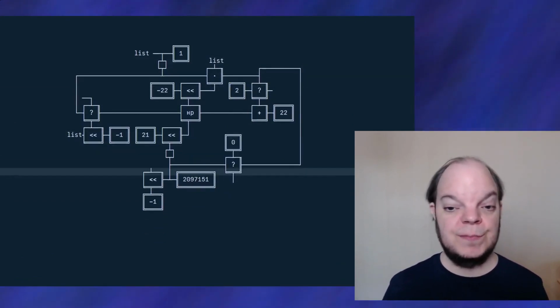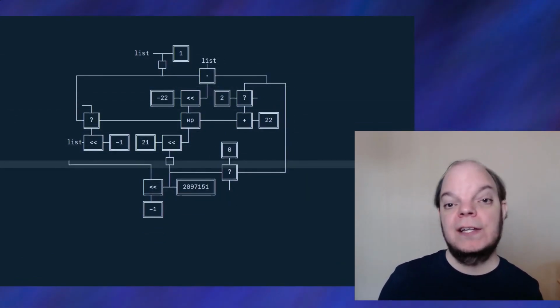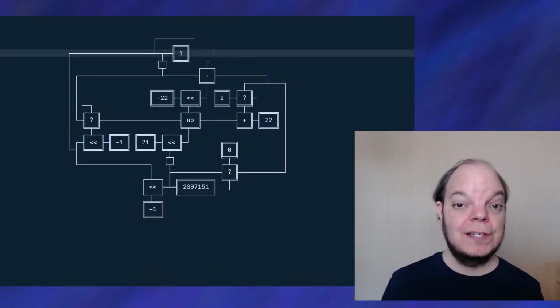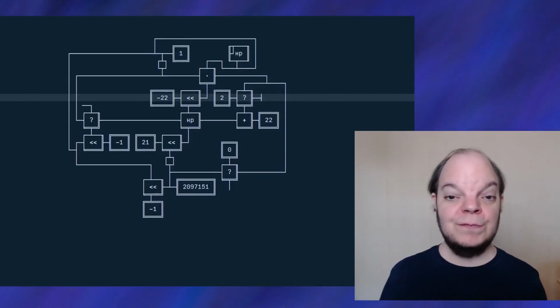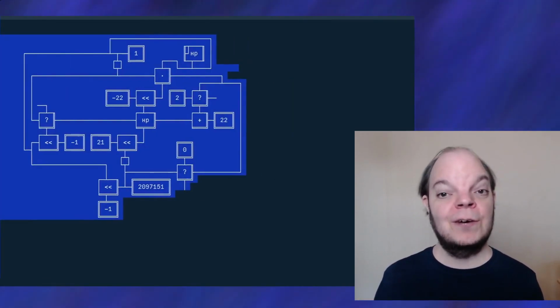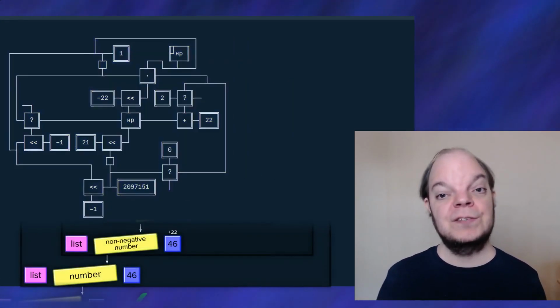Now let's save some space by moving stuff around a bit. And finally, let's join up all of the occurrences of list. So that's the helper function. Now let's move on to the main function. Now the main function also has one input and 3 outputs, but it doesn't need a question mark on all of them.